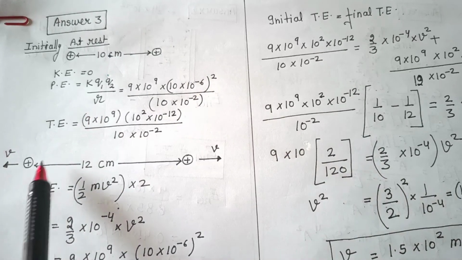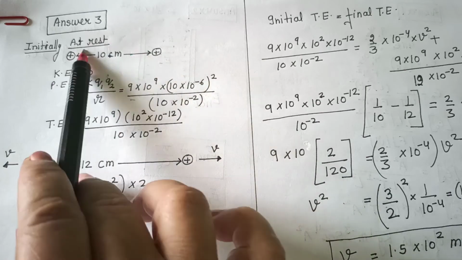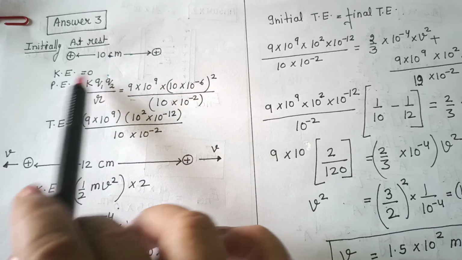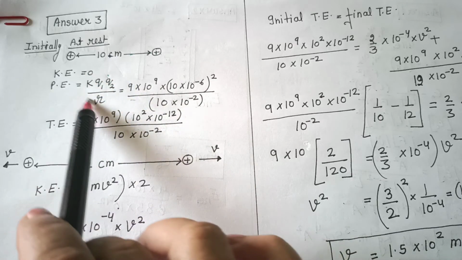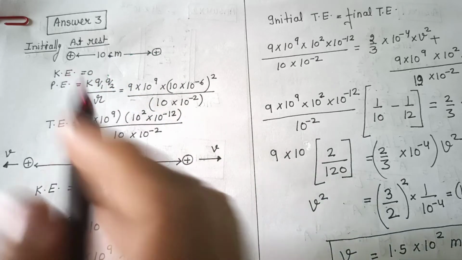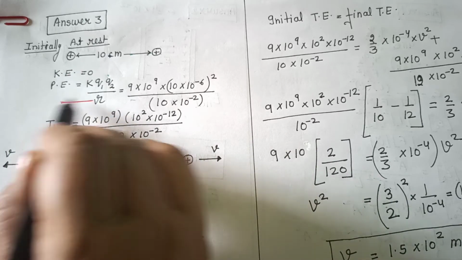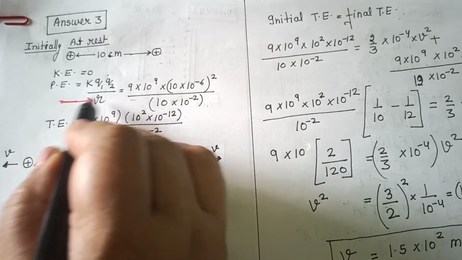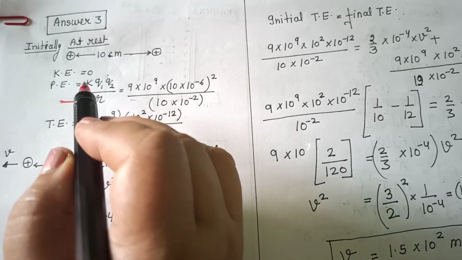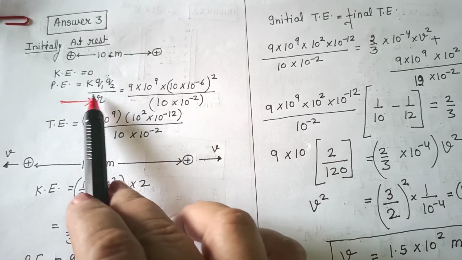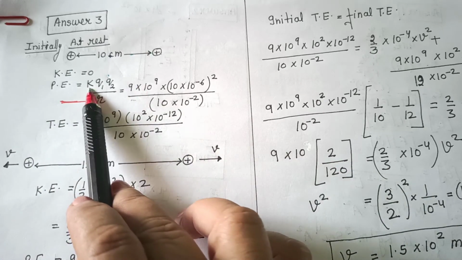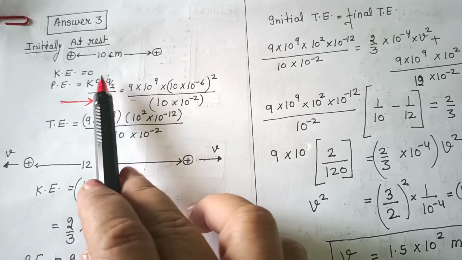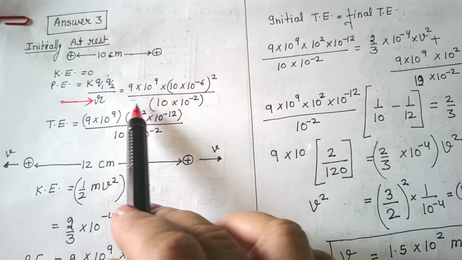Question number 3. Now here the two charges are initially at rest at 10 centimeter away. So kinetic energy is 0 and potential energy is K Q1 Q2 upon R. Children, here I mention that most of the time students commit a mistake here, that they by mistake write R square. So you have to keep track of this formula, and then K is 9 into 10 to the power 9. Substitute the value of Q1 Q2 which is equal and R.